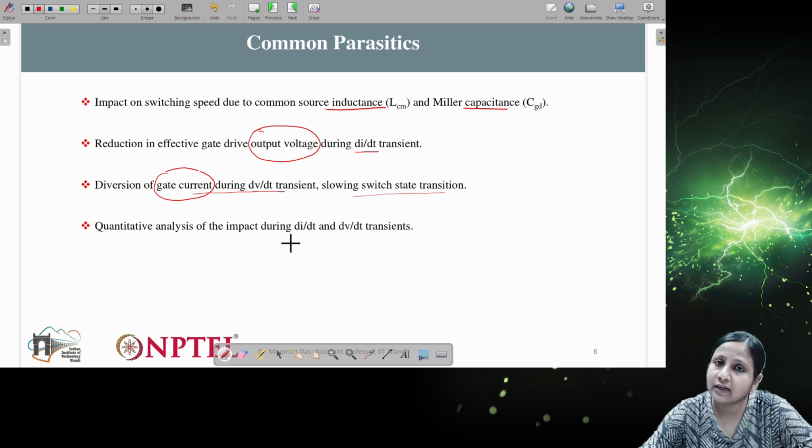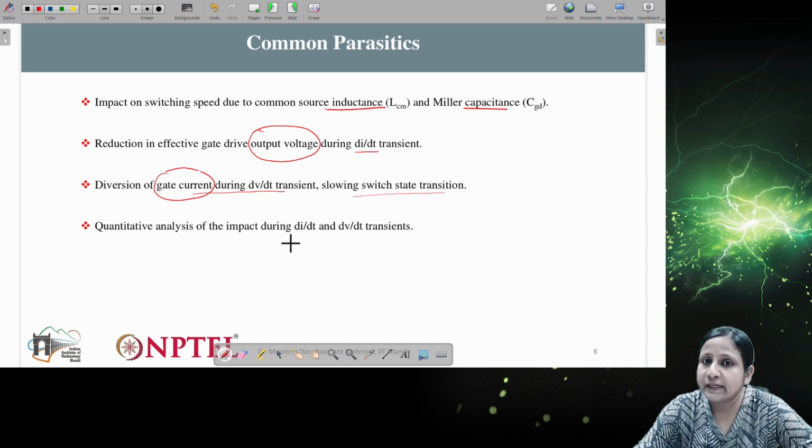So in dynamic analysis, what do we do? Generally we consider DPT. Previously I have already discussed DPTs. There we don't consider any parasitic parameter, neither with the gate loop nor with the power loop. We consider just the two switches and the inductance.